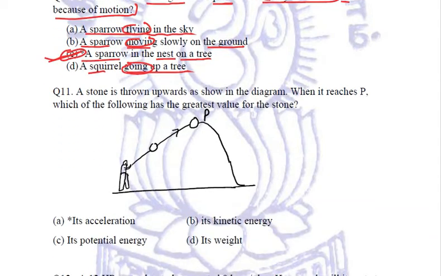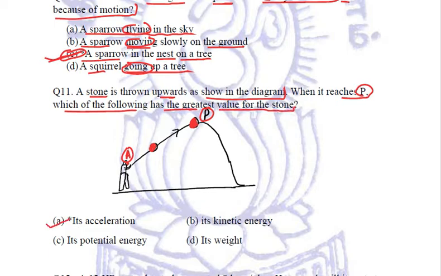Let us see the next question. A stone is thrown upward as shown in the diagram. From this particular point, let it be A, the stone. This is the stone. This is thrown upwards. When it reaches the point P, this is the point P that is being labeled in the figure, which of the following has the greatest value for the stone?